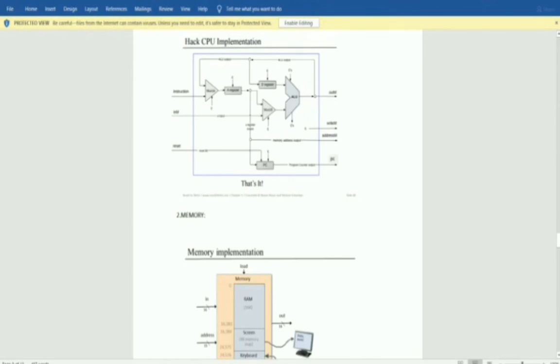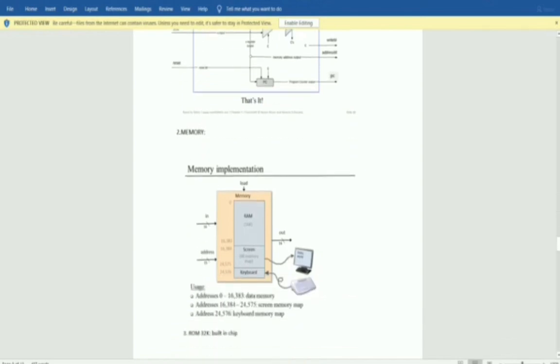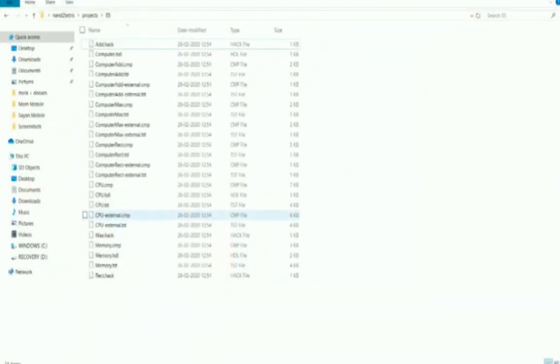Next is Project 5, which deals with computer architecture to build a general purpose computer that can run programs written in Hack machine language. We understood the implementation of the CPU chip and the memory chip and tested both the HDL files using the compare and test files provided. We then completed the code of the computer chip.